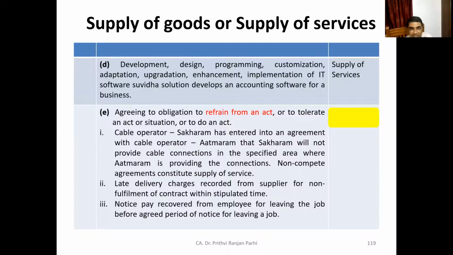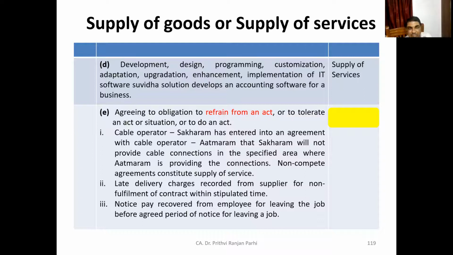That kind of agreement. Or late delivery charges recovered from a supplier for non-fulfillment of a contract within the stipulated time. Or notice pay recovered from an employee for leaving the job before the agreed period of notice.